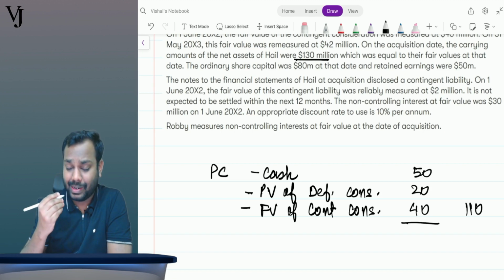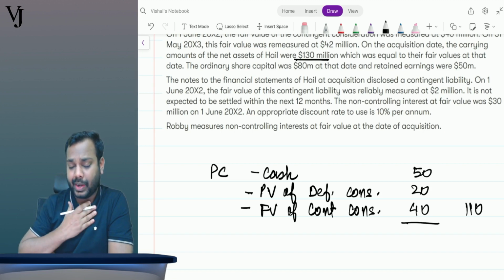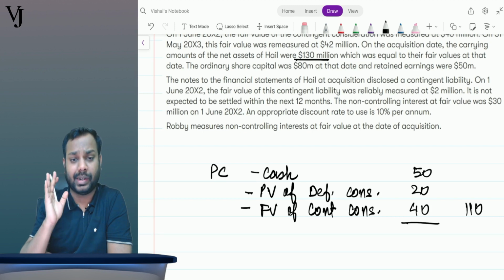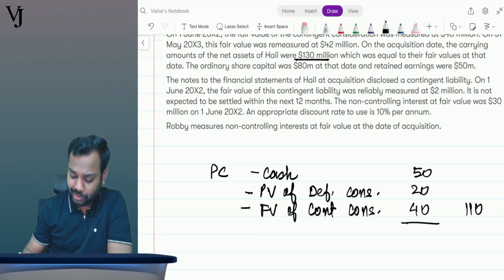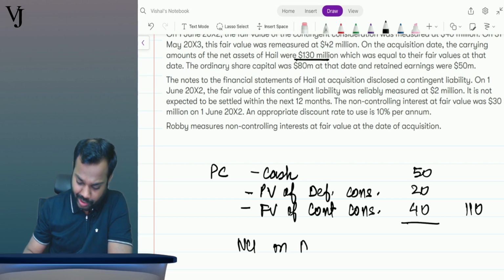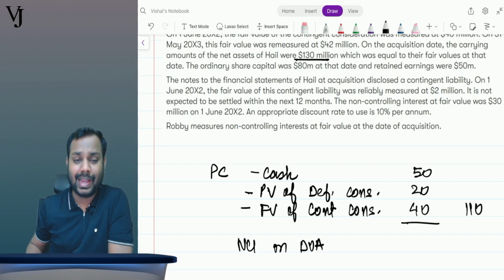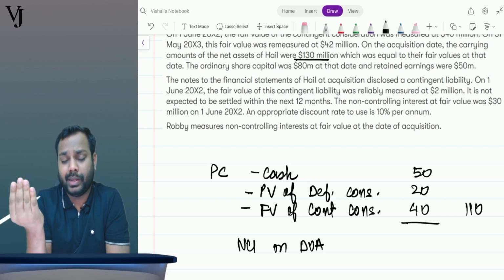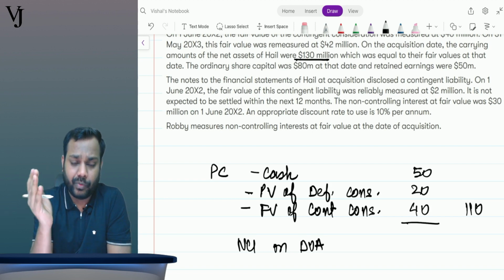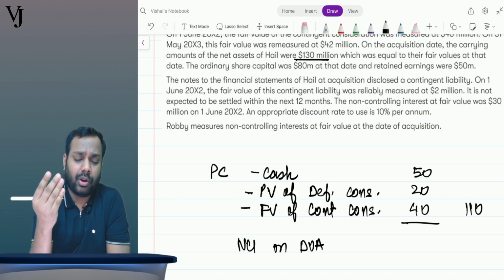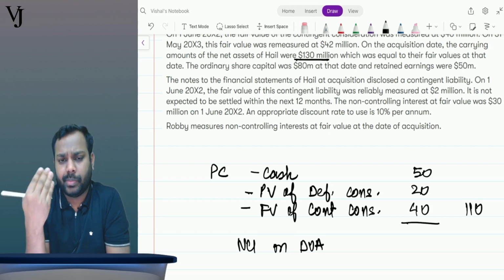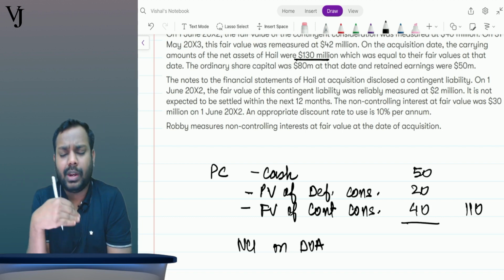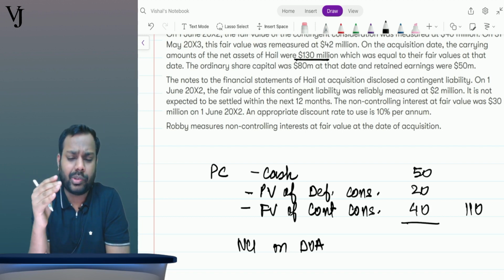The percentage stake that I have acquired is how much? 80%. So 20% will be NCI also, right? So NCI on date of acquisition. Now if you know, the non-controlling interest can be measured using two methods, the fair value and the proportionate share method. Which method to be followed should be given in the question. If nothing is mentioned in the question, then follow proportionate share method.